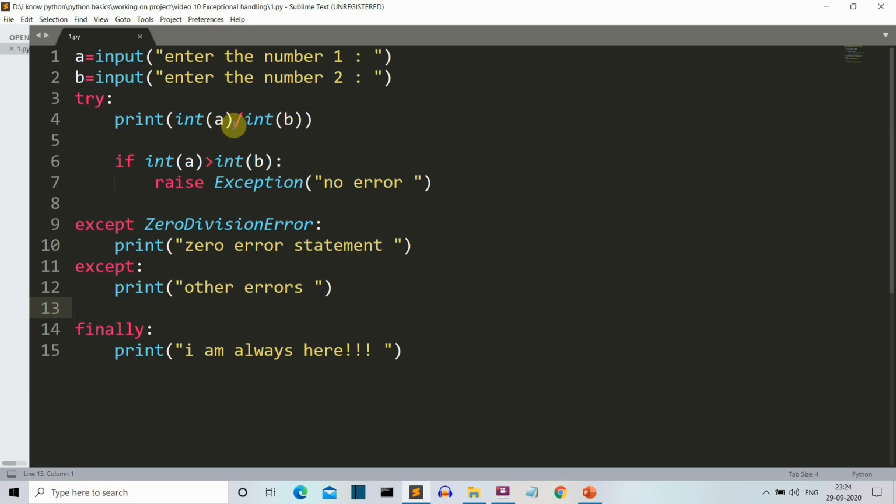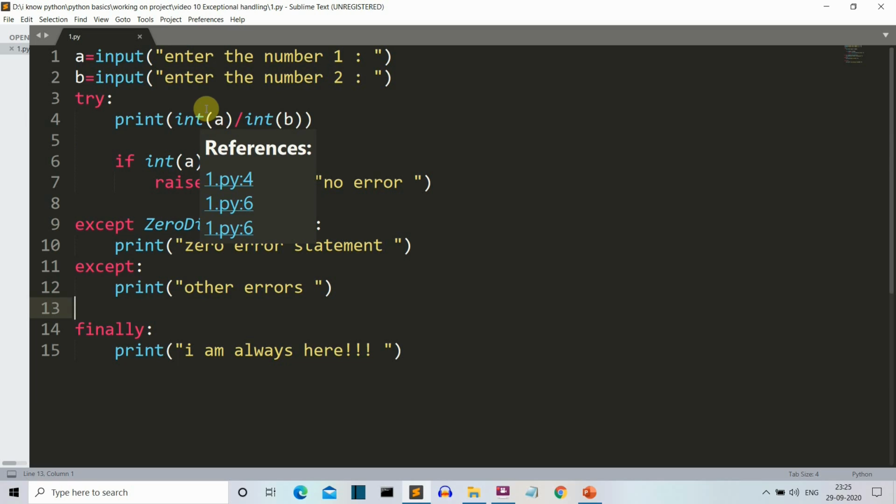So what we have done here is we have put this line of code inside this try block. So we are asking Python, okay, try this line, and if this line works, okay, no problem, just run this.